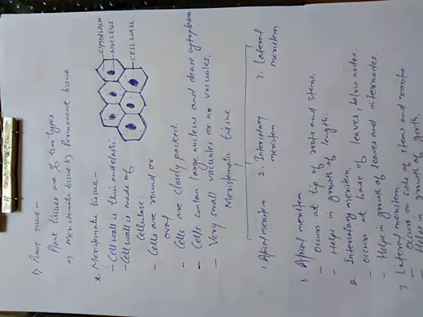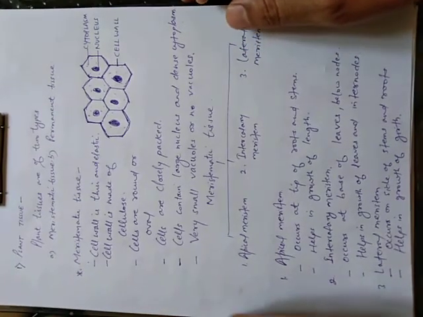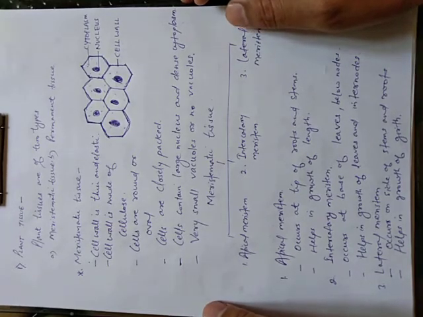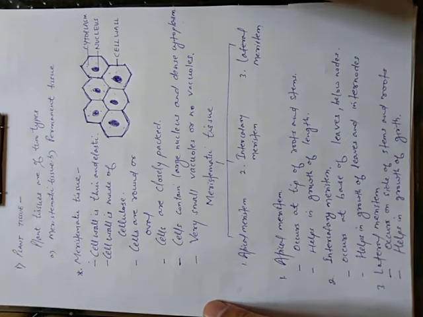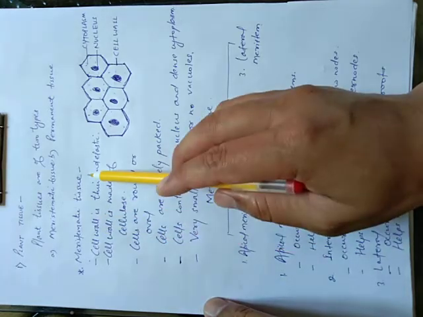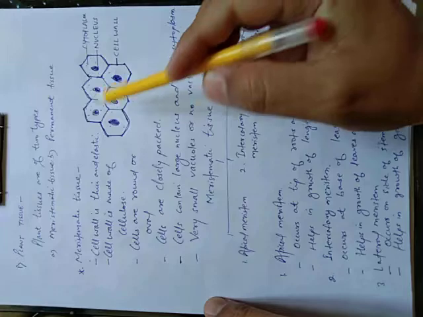Basically, plant tissues are of two types, permanent and meristematic. For today we will discuss only meristematic tissue, and you have to perform some homework activities regarding this topic. So first of all, I will discuss some general characters of meristematic tissue. Students, you can practice this diagram at home.